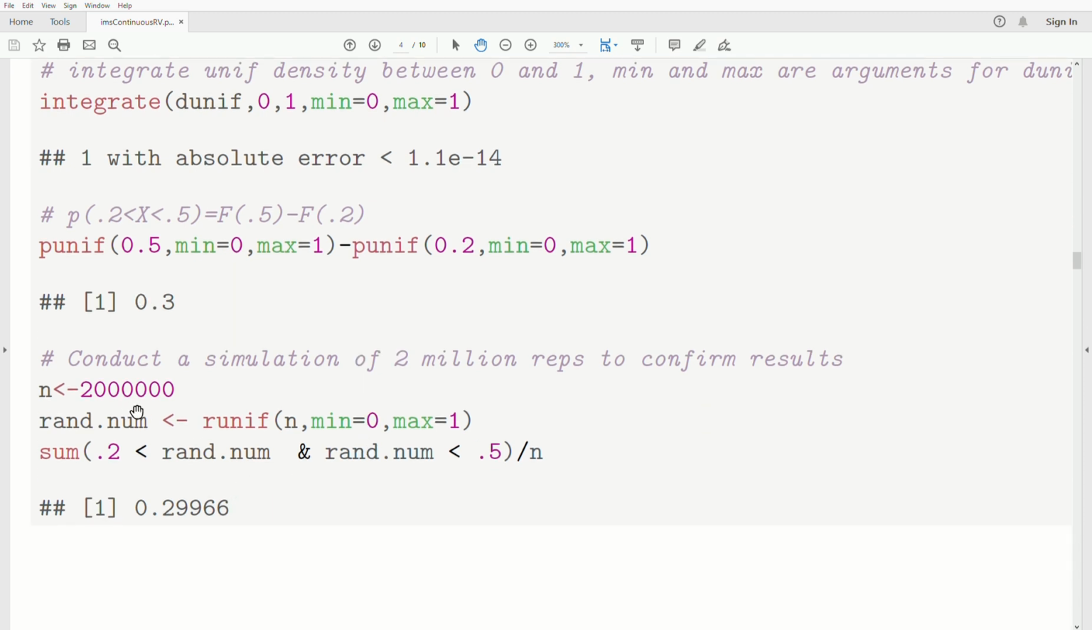Now we can conduct a simulation. Let's do 2 million replications. So we're going to take a random sample of a uniform distribution from 0 to 1, and we want 2 million reps. So boom, it puts it in this vector. It's now a vector of length 2 million. And we want to find, it has to be greater than 0.2, and it has to be less than 0.5. We want to add up how many times that happens, divide by 2 million, and we get 0.29966, which is really, really close to 0.3.